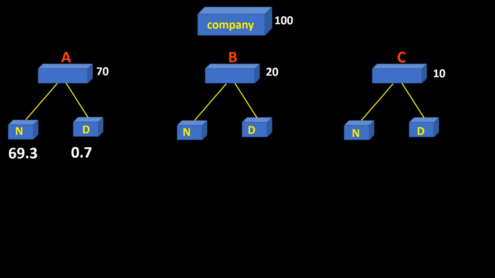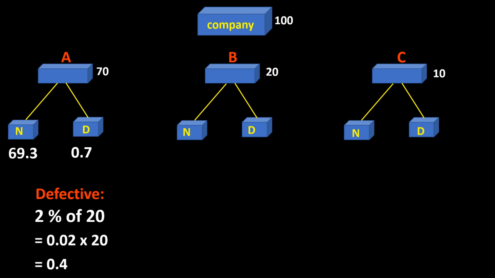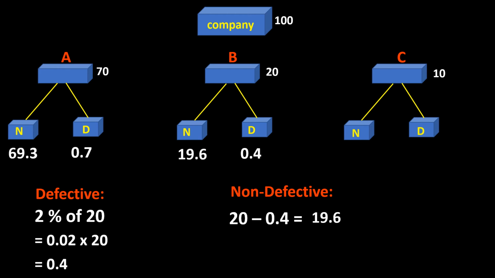We can do the same thing for Factory B. We know that 2% of the cell phones produced by Factory B are defective. So then we can compute 2% of 20, or 0.02 times 20, and that will give us 0.4. So we know therefore that out of 20 cell phones produced by Factory B, 0.4 of that are defective. For the non-defective, we can simply subtract 20 minus 0.4, and that will give us 19.6. That means out of the 20 cell phones, 19.6 are non-defective and 0.4 are defective.